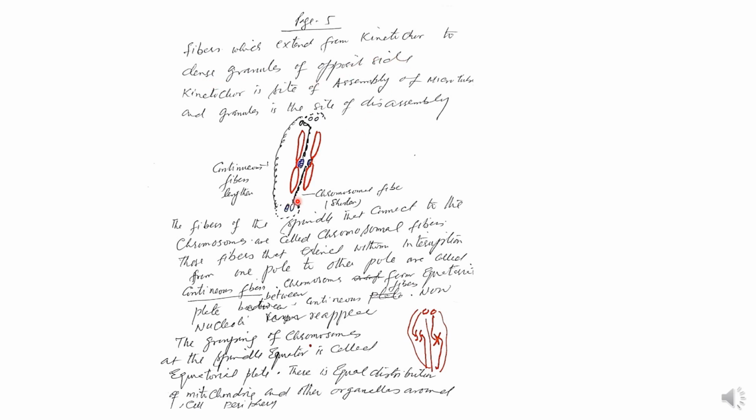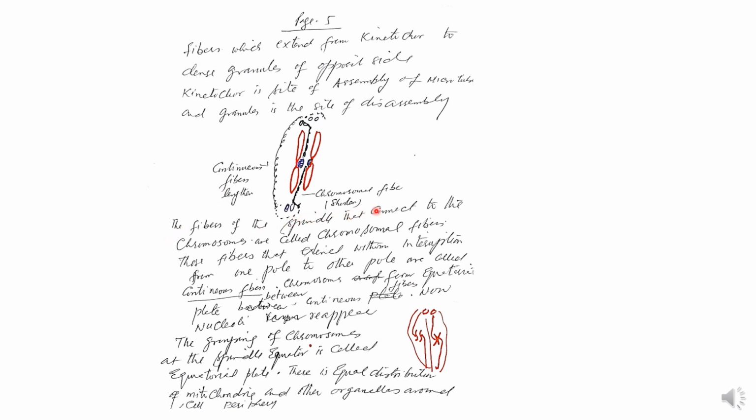These are the dense granules. These chromosomal fibers attach one chromatid to one pole and the other chromatid to the other pole, at the dense granules of the opposite side. The kinetochore is the site of assembly of the microtubules, and the granule is the site of disassembly.